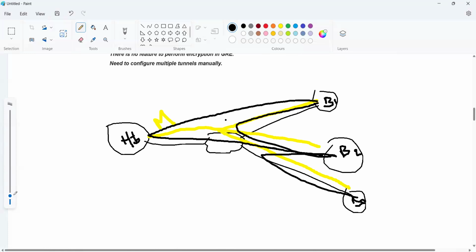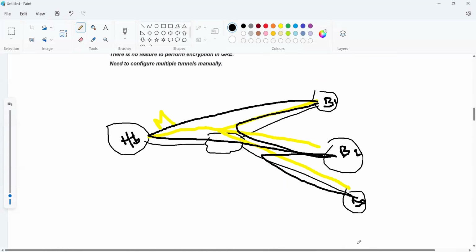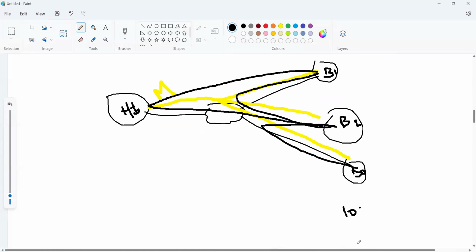So GRE supports only point to point. If we have multiple branch locations, if we have 100 branches, 100 tunnels we have to create in point to point. But if we have a hub and spoke location, point to multi-point, it will be created dynamically. No need to establish the 100 tunnels. That is the main difference in between.